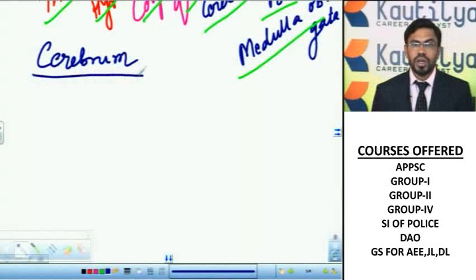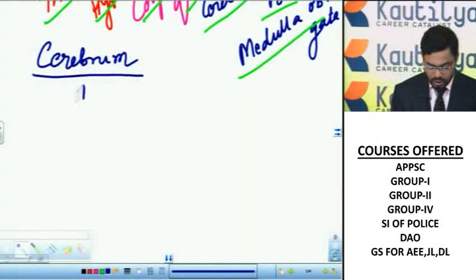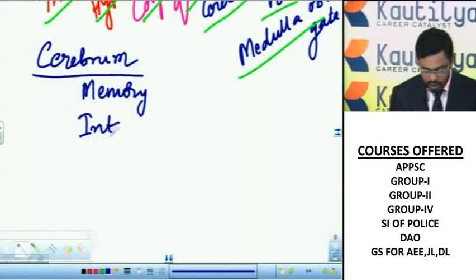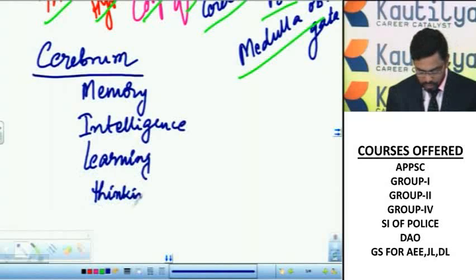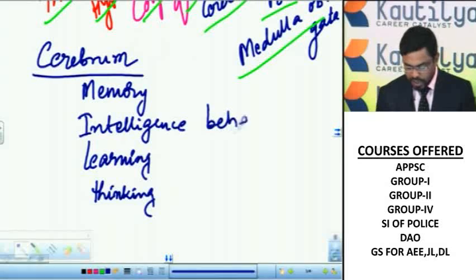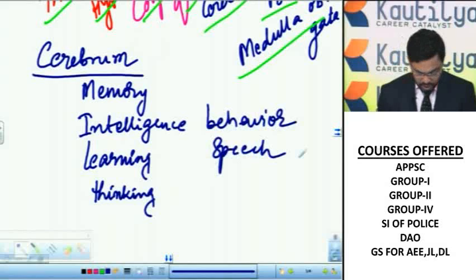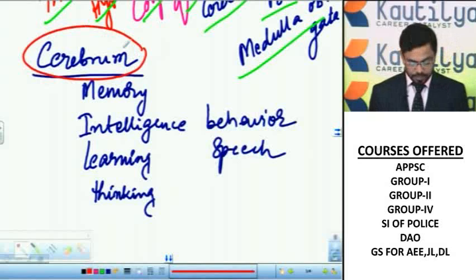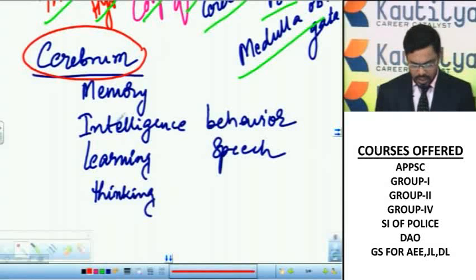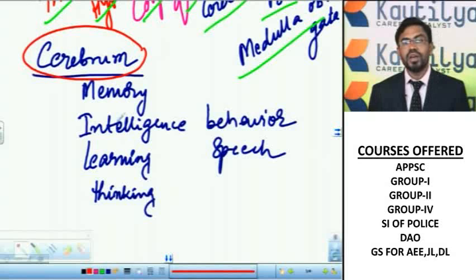It controls various voluntary actions; it contains the centers for memory, intelligence, learning, thinking, behavior and speech.